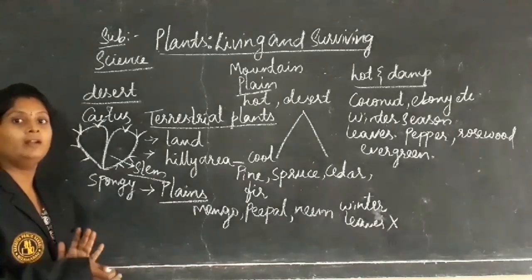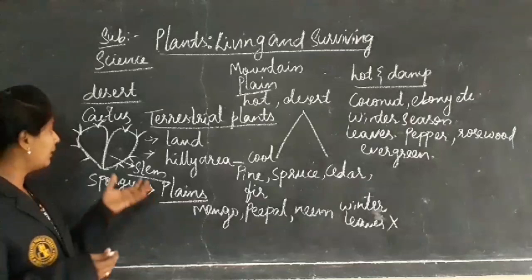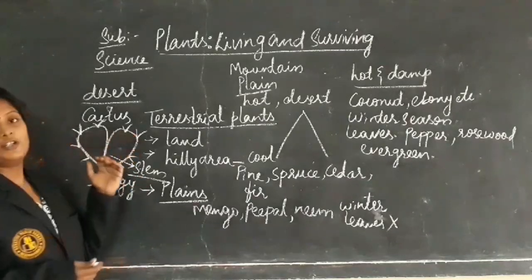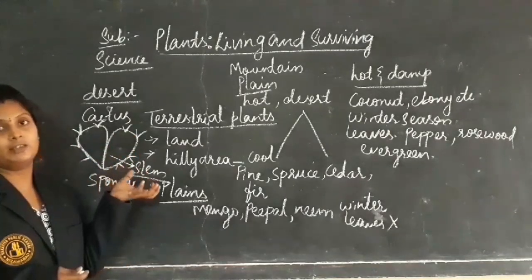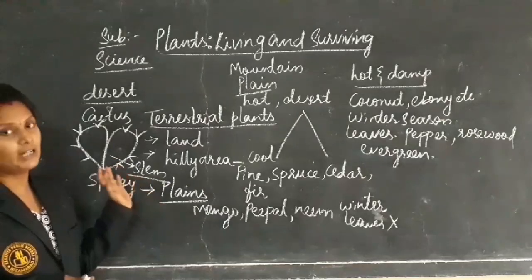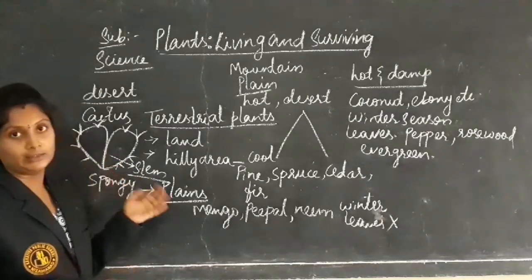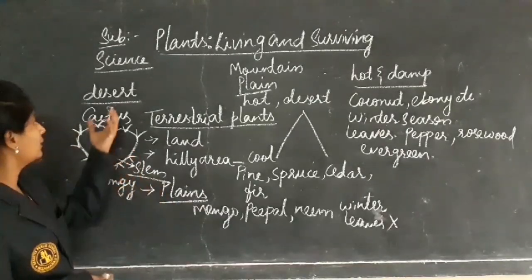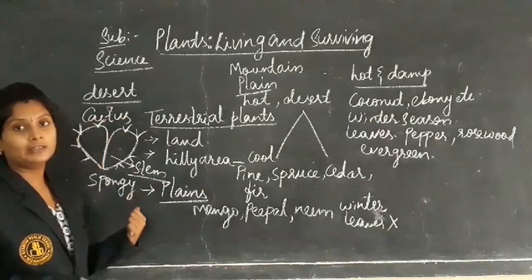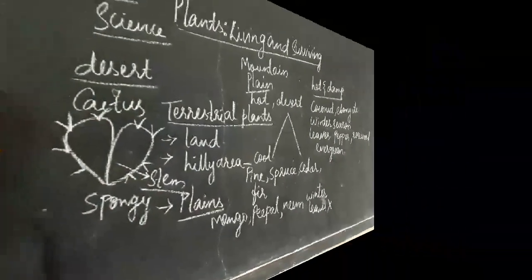Because of the fleshy substance of the stem, they survive in such regions. In desert regions only, we can see this kind of plants.